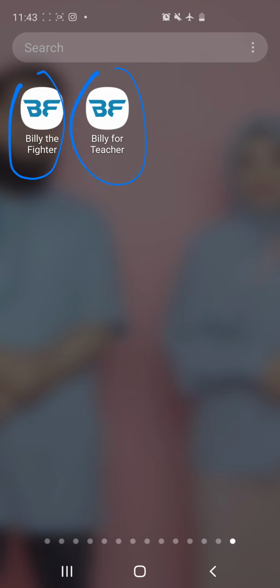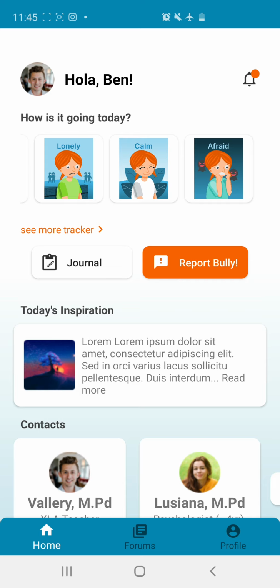The first one is a mood tracker. In here you can submit how is your feeling today. Are you happy, sad, anger, lonely, calm, or afraid? And the second one, you can submit your journal and also report bully.